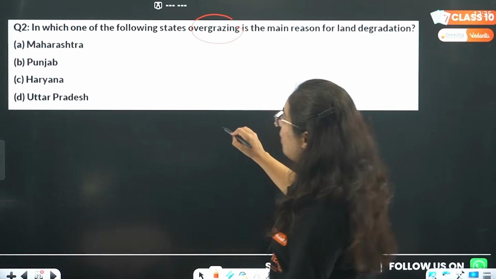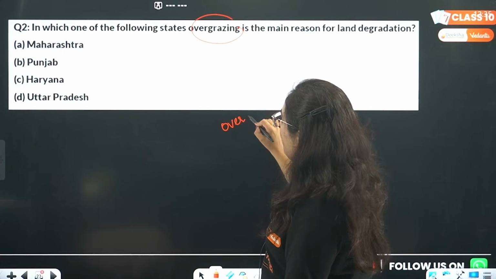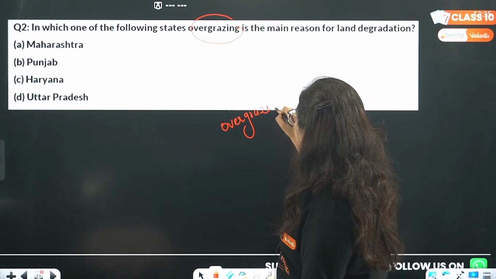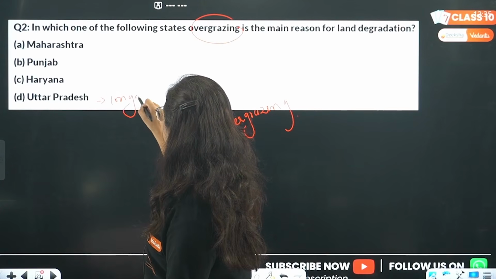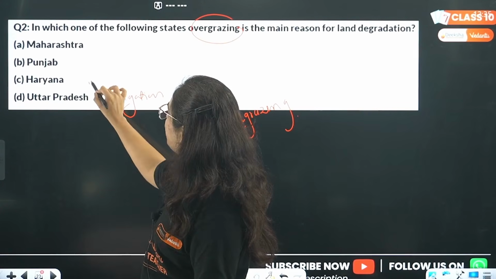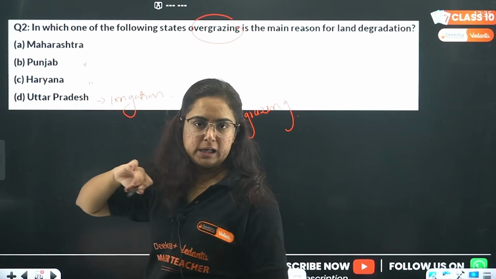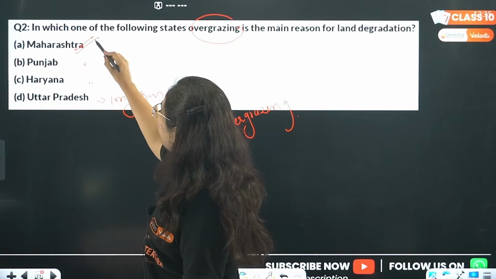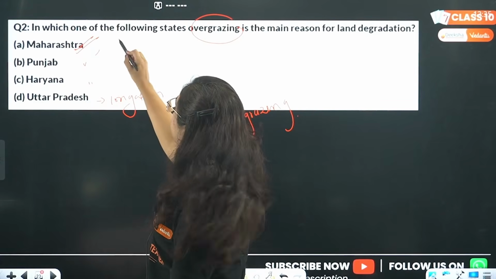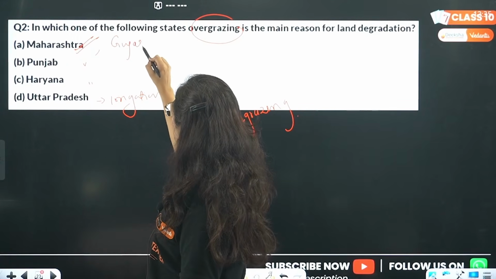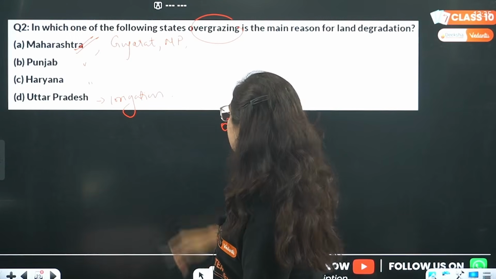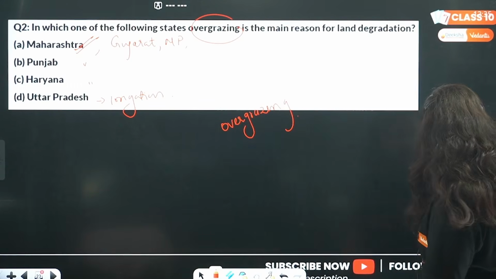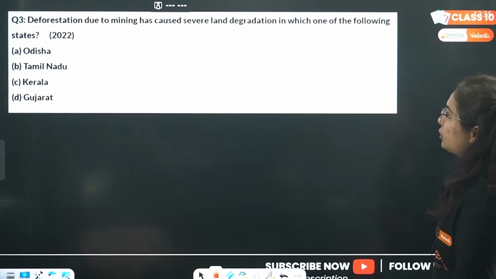So beta, it is overgrazing. Remember, in Western UP it was over irrigation. Again in Haryana it was over irrigation. Punjab also over irrigation. It is Maharashtra. Along with Maharashtra, there are states like Gujarat. Then there are states like Madhya Pradesh, and that's it. That's important. These are the states with overgrazing as a major problem.